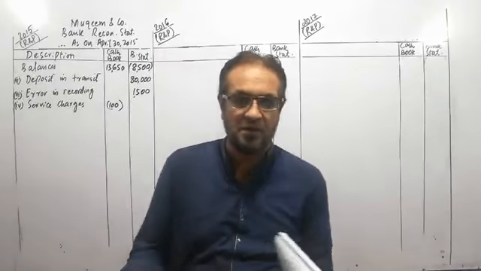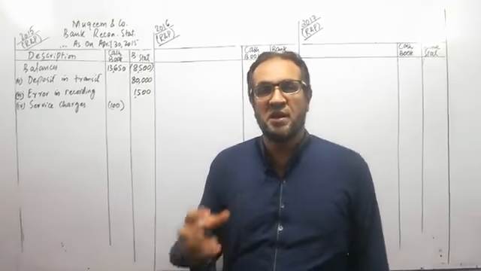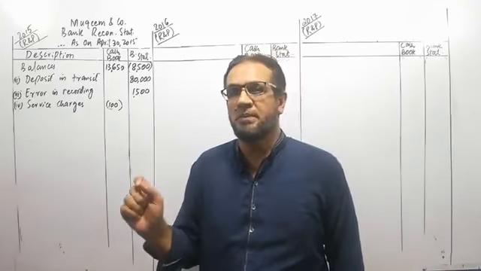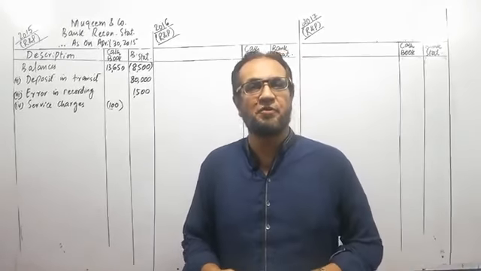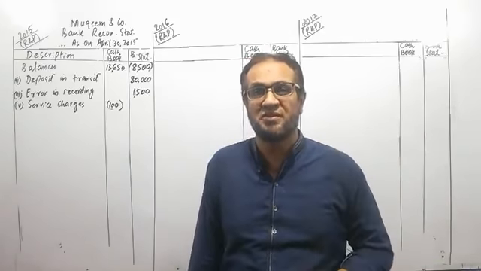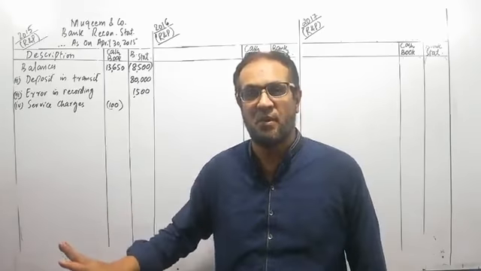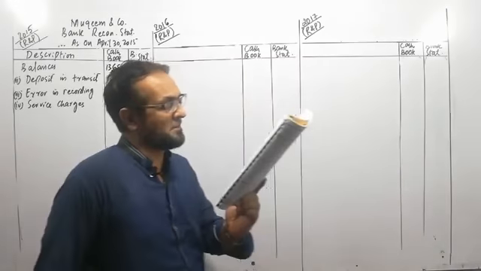Number 5, outstanding check. Outstanding check is the second name of unpresented checks. Unpresented checks are those checks which we issue to our suppliers or any outsiders. We record them in the cash book, but these checks are not presented at the counter of the bank for payment. So they are not shown in the bank statement. We have issued the checks from the cash book. We have deducted the amount.